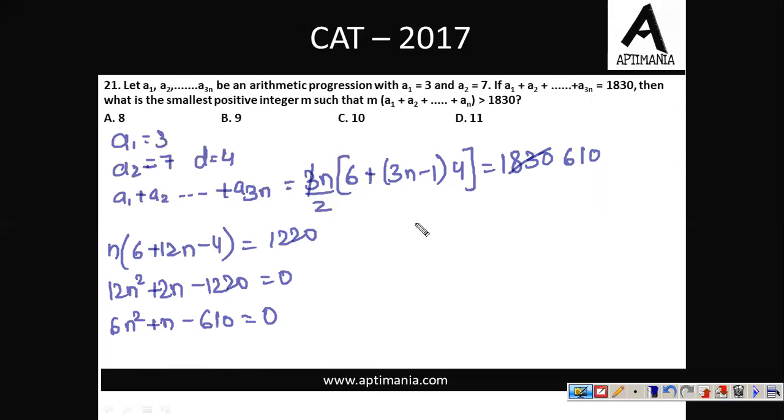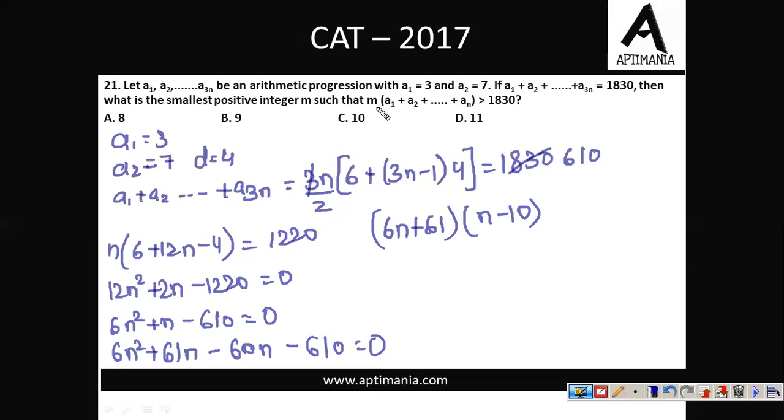Right? On splitting, we'll have 6n square plus 61n minus 60n minus 610 equal to 0. Taking common, we'll have 6n plus 61, and here it will be n minus 10 equal to 0. So here n will be equal to minus 61 by 6, which is impossible because the number of terms cannot be negative, and n equal to 10. We've got the value of n equals to 10.